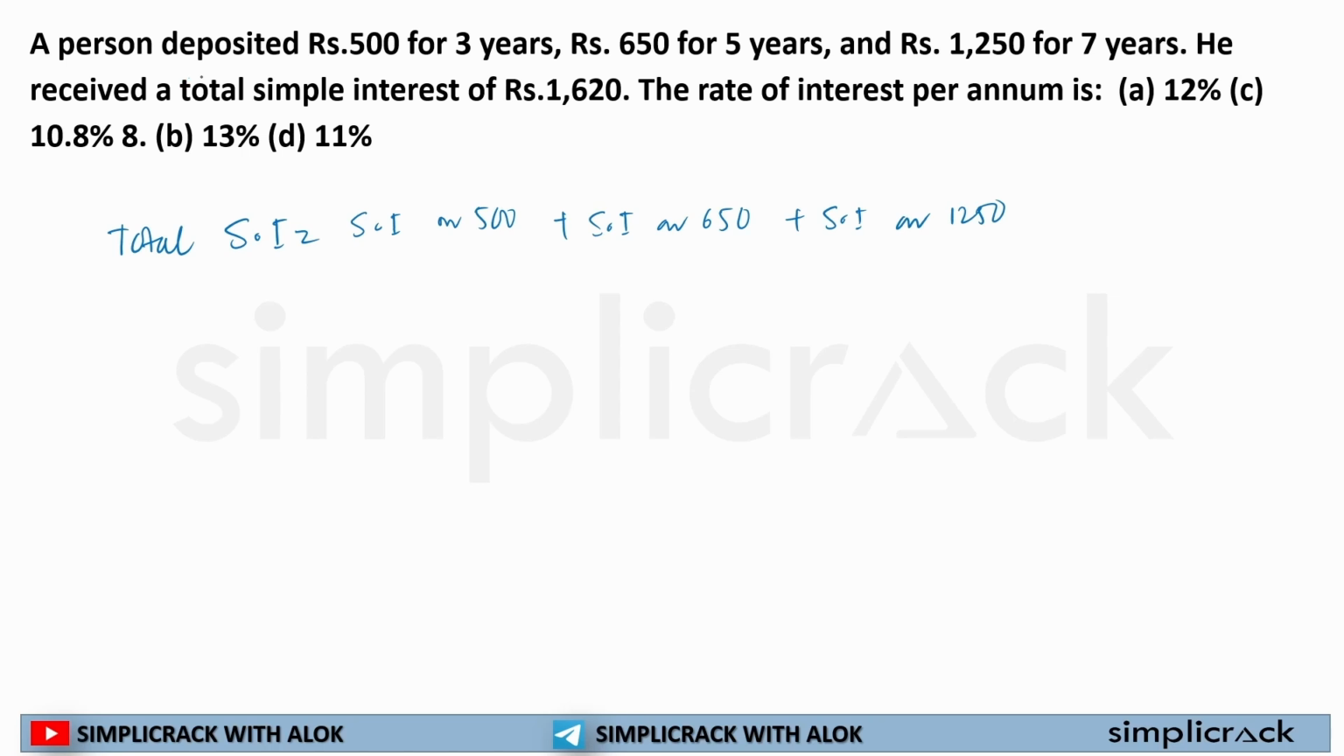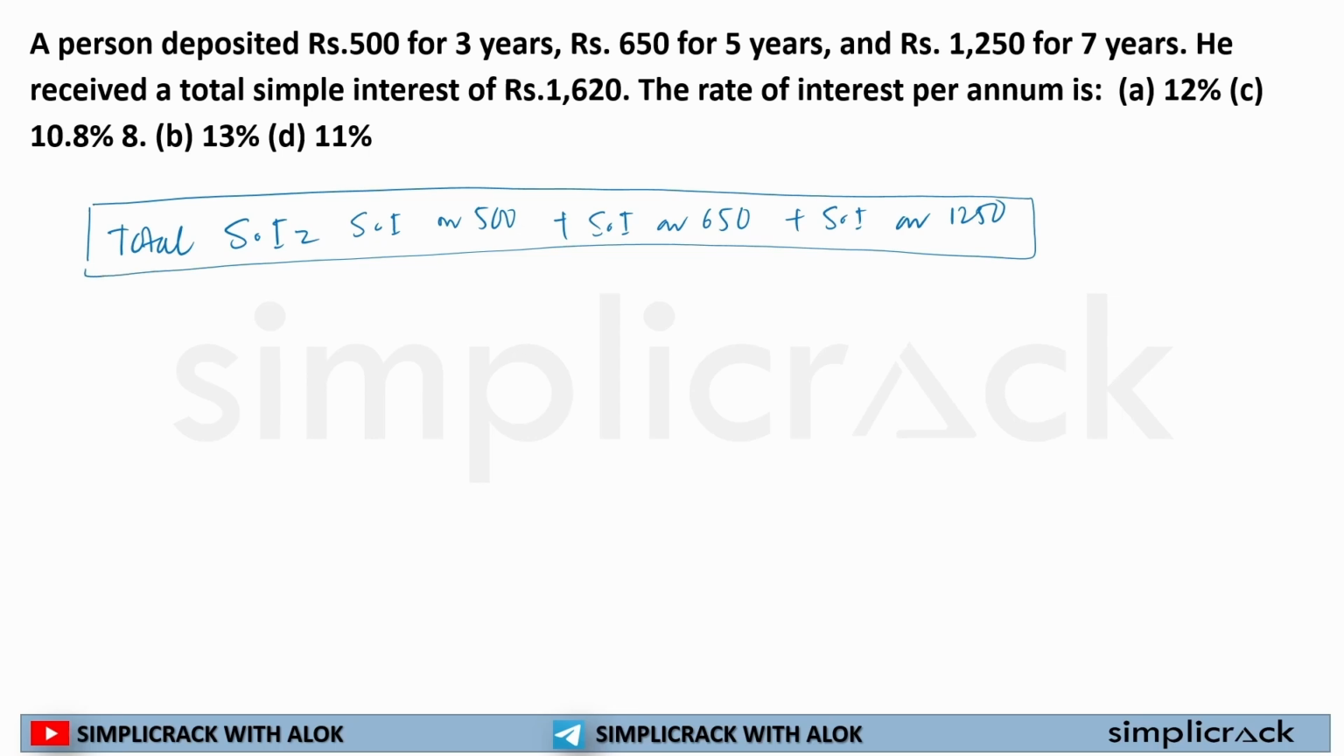It has said I have invested 500 for 3 years, 650 for 5 years, 1250 for 7 years, and I received 1620. So this is what it is saying. Yes, sir, you are right. So, sir, let's put it in the equation. Total simple interest is equal to 1620. Simple interest on 500, so that means PRT by 100. We'll be using this formula, the simple interest formula. I hope you are clear.